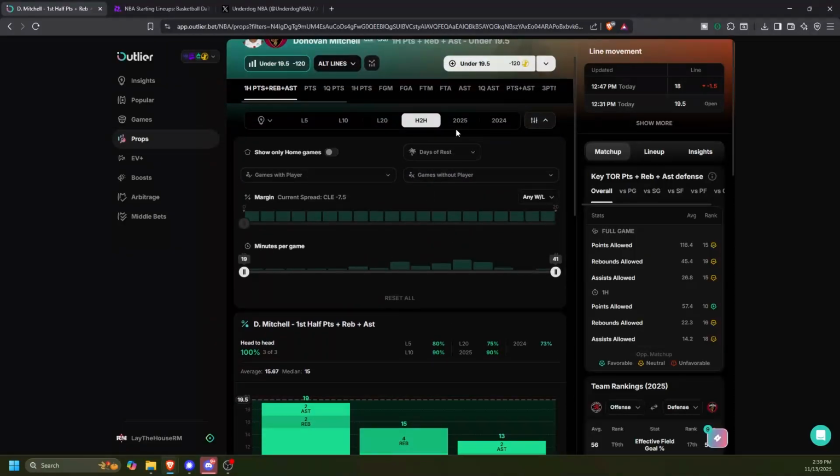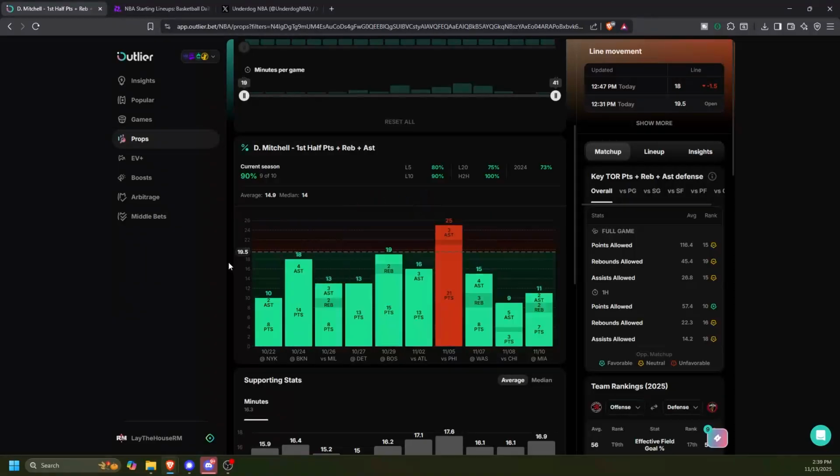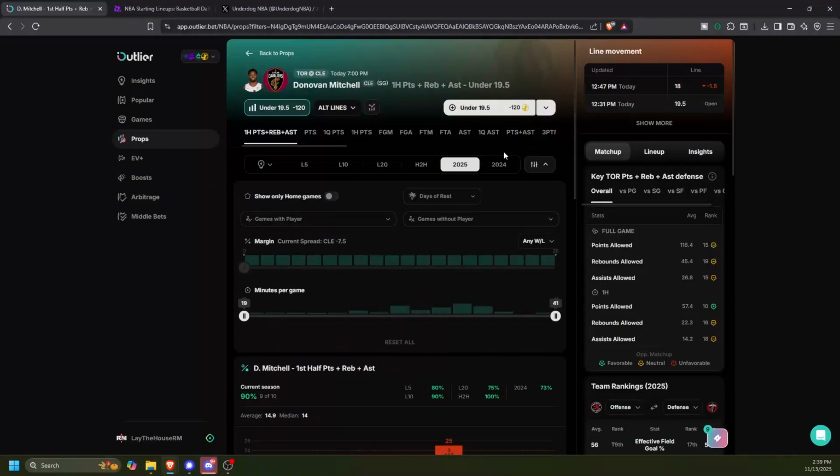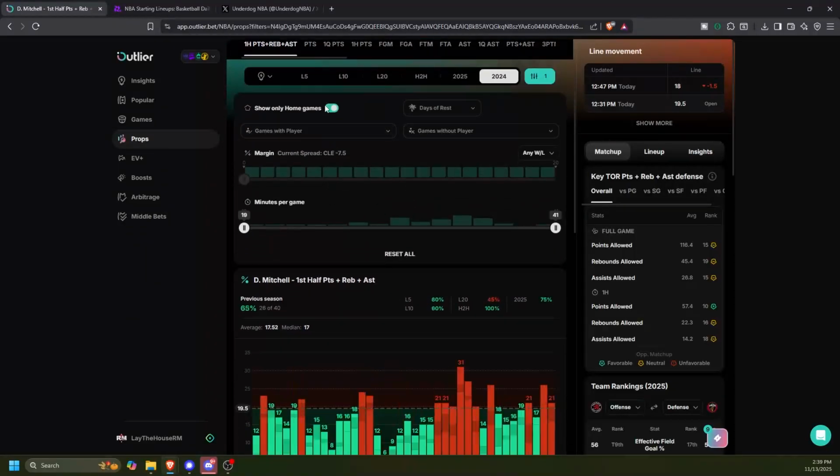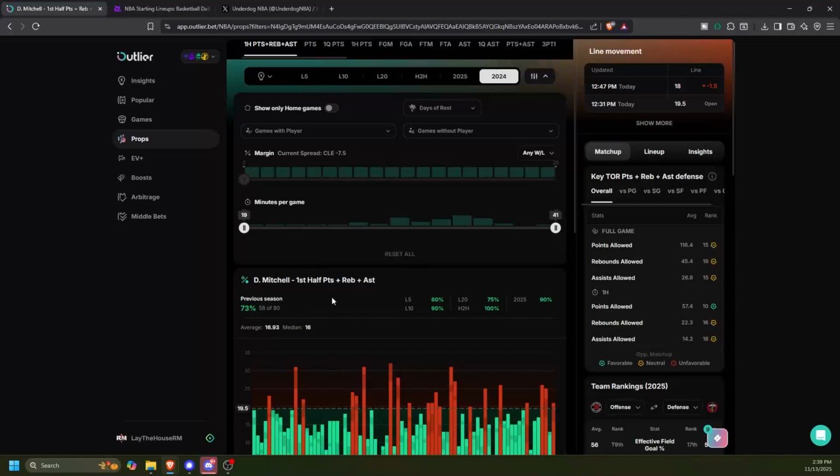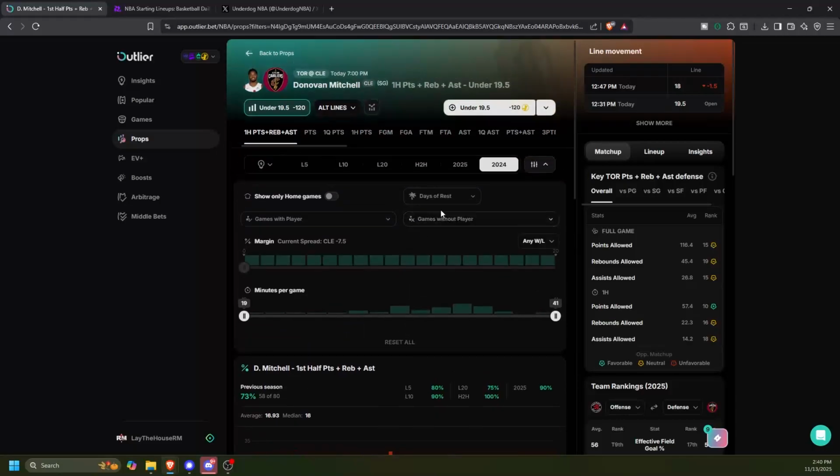I think this play with Mitchell's a solid play. He's gone under 9 out of 10 this year, 73% last year. It kind of concerns me. So like if he was on the road, I might like it a little bit more because it's 65% at home. It's probably around 80% on the road because it has to even out. But I don't mind this Mitchell play at all. So I'll just add it here.